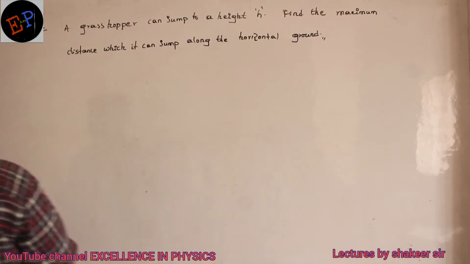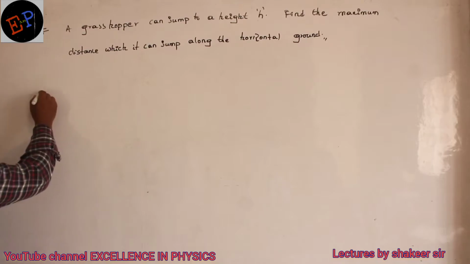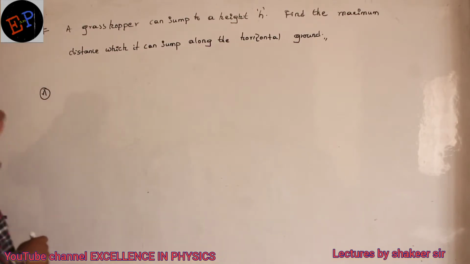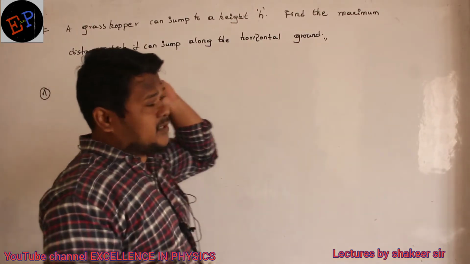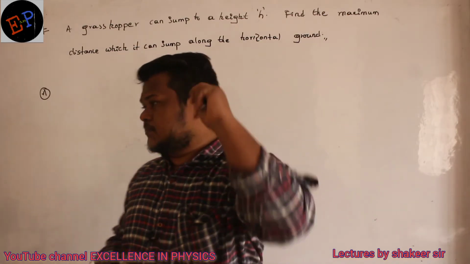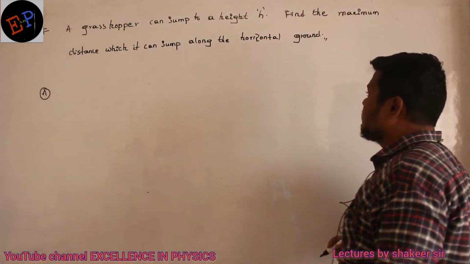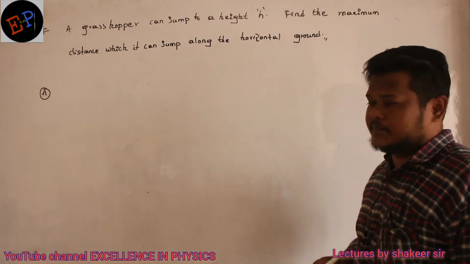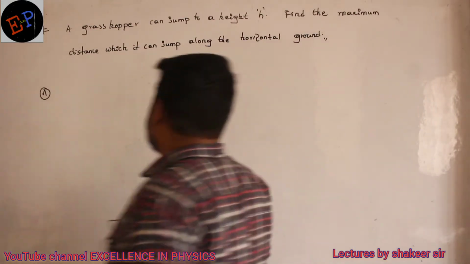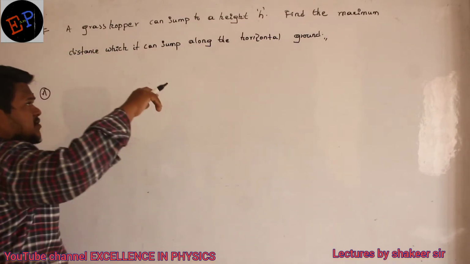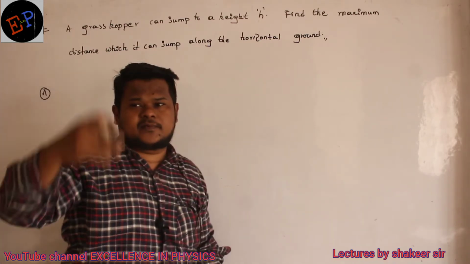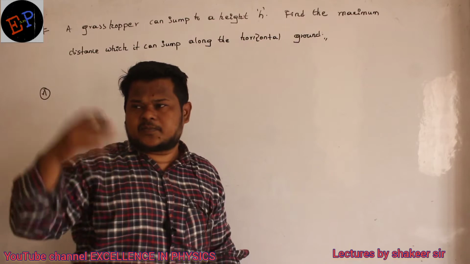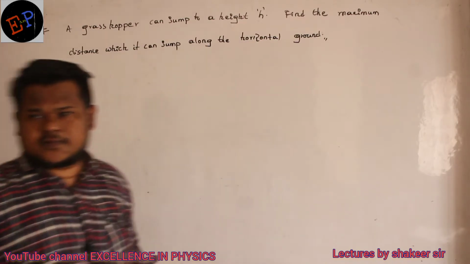Let us see what is the given question. A grasshopper can jump up to a height of h. Then find the maximum distance which it can jump along the horizontal ground. So grasshopper can jump to a height of h means what? It is the maximum height which the grasshopper can jump. So beyond h it cannot jump. That is the meaning of this one.